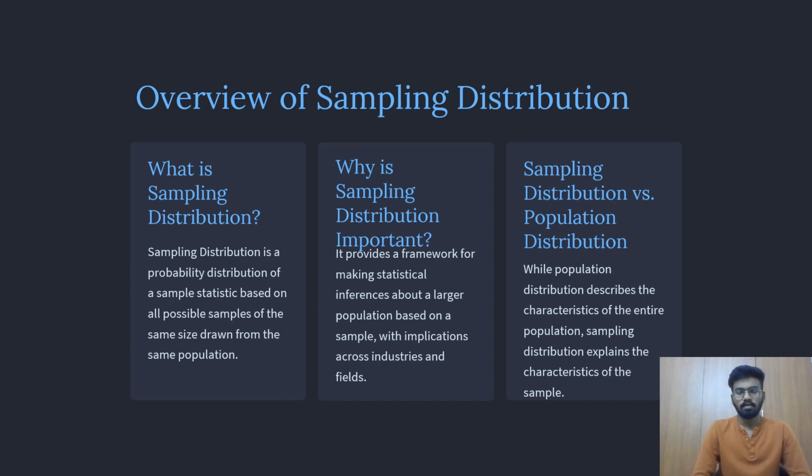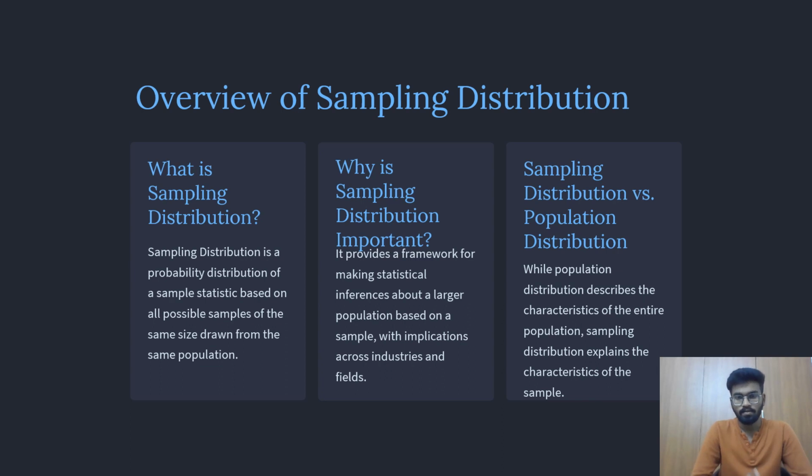So let us start with the overview of a sampling distribution. The first one is, what is sampling distribution? A sampling distribution is a probability distribution of a sample statistic based on all possible samples of the same size drawn from the same population.